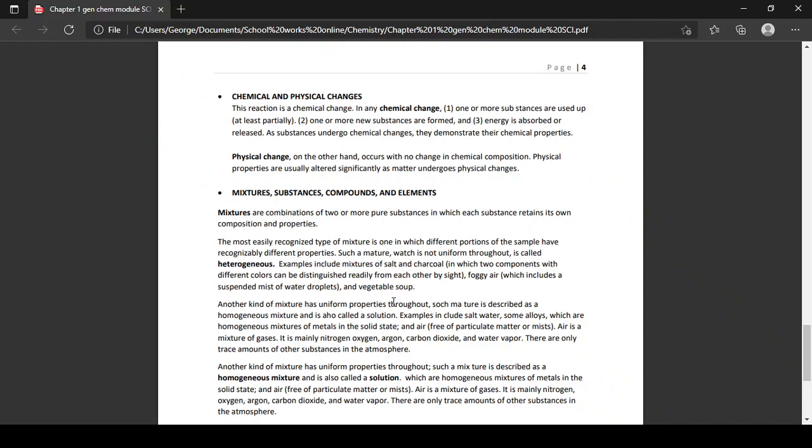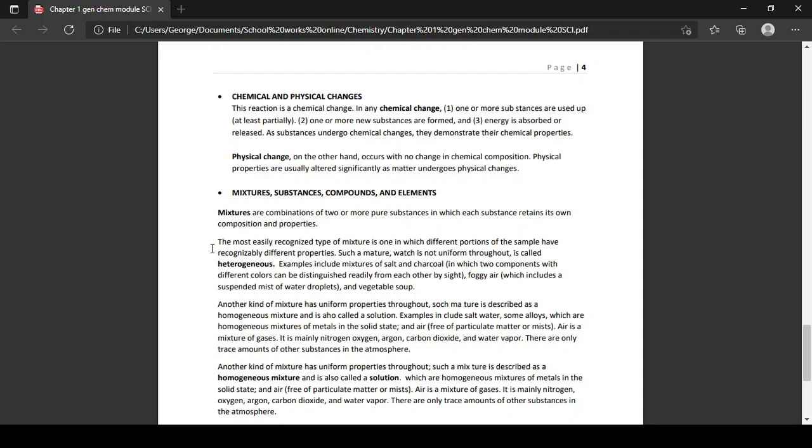Kung liquid siya, tanan liquid na siya. Kung gas na siya, air is a mixture of just gases. Sa foggy air naton, gas lang to? No. Water droplets pagid siya. May vegetable soup pa siya. Therefore, it produces foggy air. Is it homogeneous or heterogeneous?